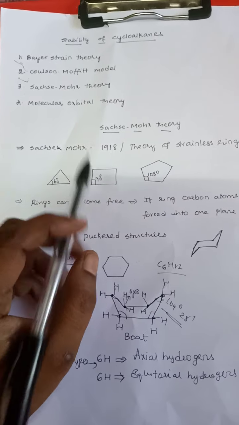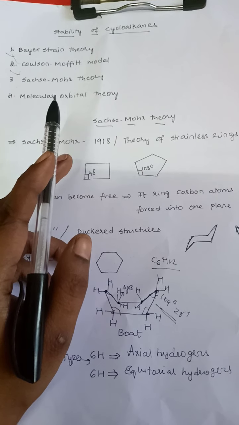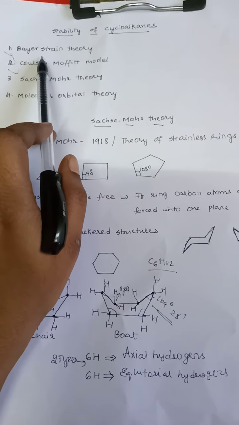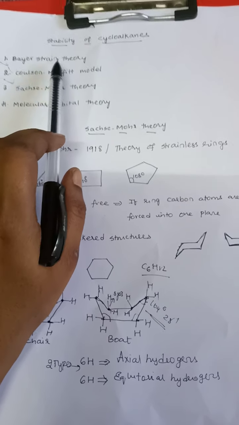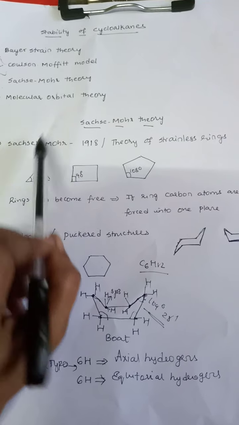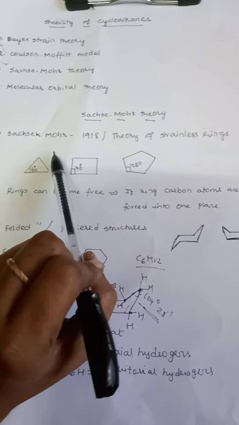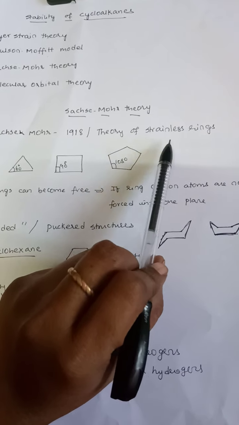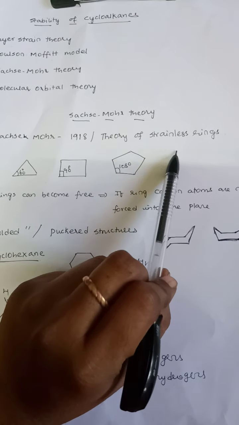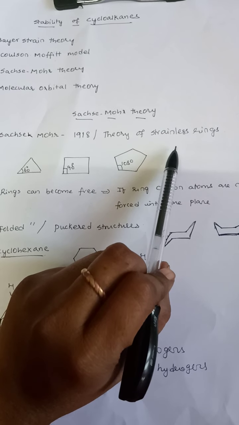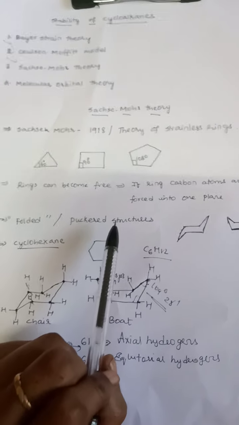So this is the important drawback or demerit associated with Baeyer strain theory, and this drawback could be successfully explained with the help of Sachse theory. Sachse theory is also called the theory of strainless rings. Why is it also called the theory of strainless rings? Let's try to understand now.